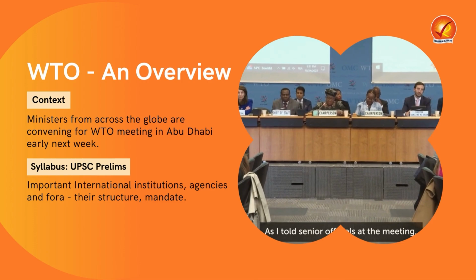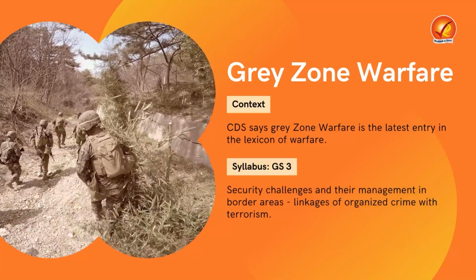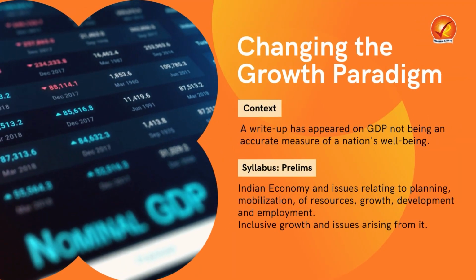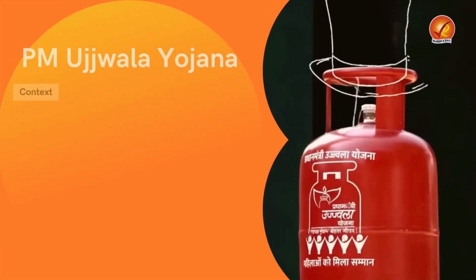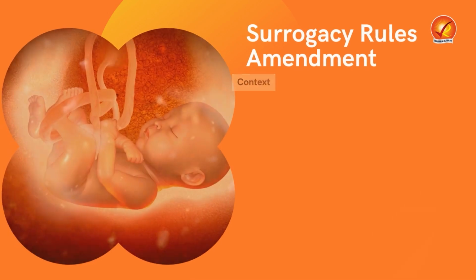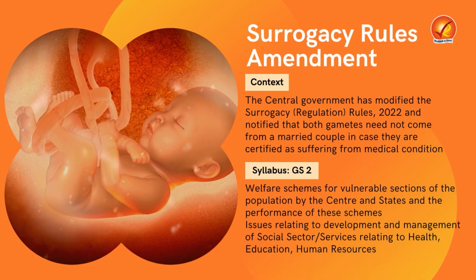Now, coming on to the table of contents. The first topic for today is World Trade Organization and Overview. The second topic is in relation to the grey zone warfare. Third topic is in relation to the changing growth paradigm. And fourth topic is in relation to PM Ujjwala Yojana. And last but not the least is related to the Surrogacy Rules Amendment. Now coming on to the first topic.